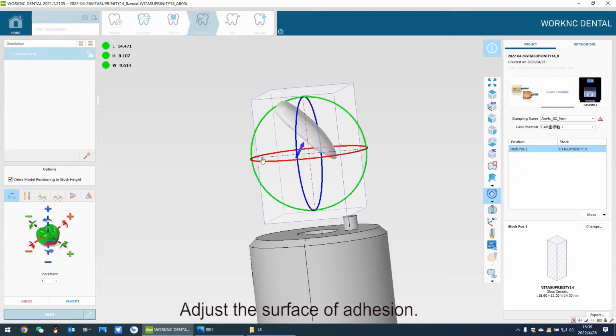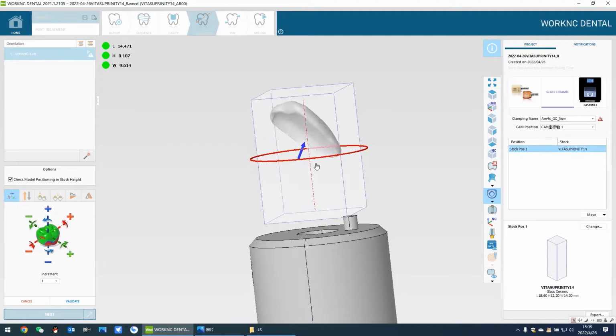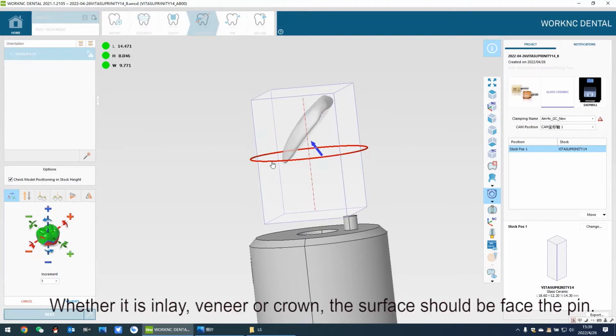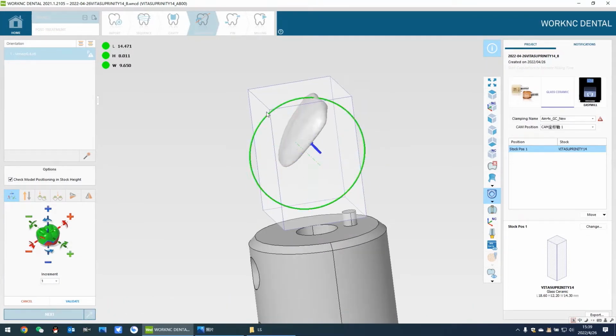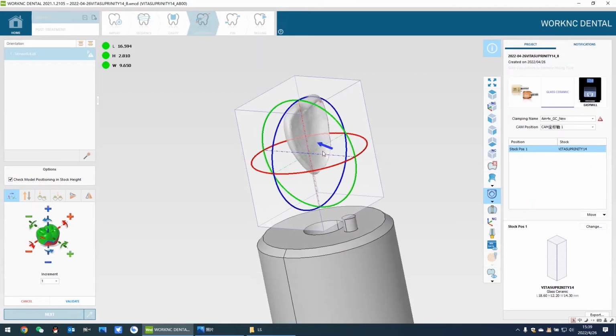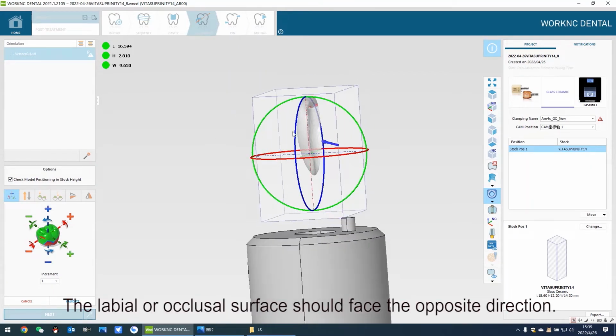Adjust the surface of adhesion. Whether it is an inlay, veneer, or crown, the surface should face the pin. The labial or occlusal surface should face the opposite direction.